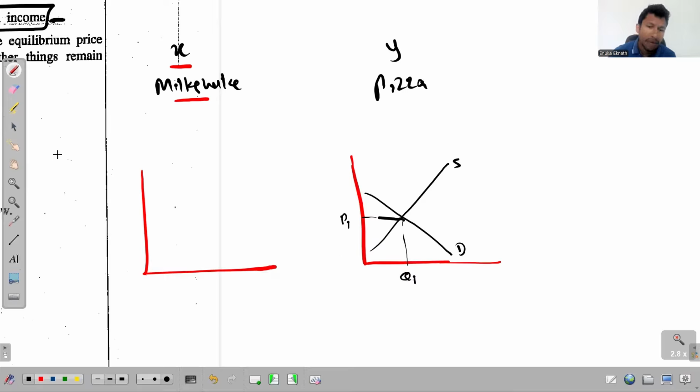The supply of pizza, the supply of good Y, increases. When supply increases, the supply curve of pizza gets shifted to the right side. And as a result, what happens to the equilibrium price? Equilibrium price drops. And when equilibrium price drops, what happens to the quantity? Quantity increases.